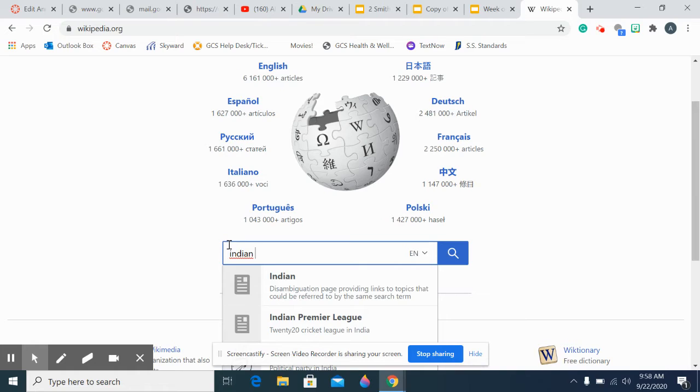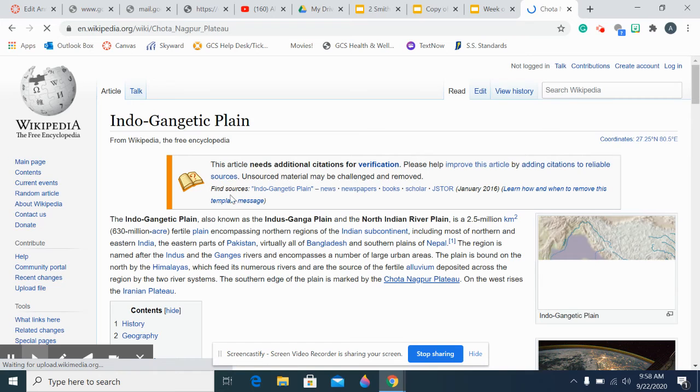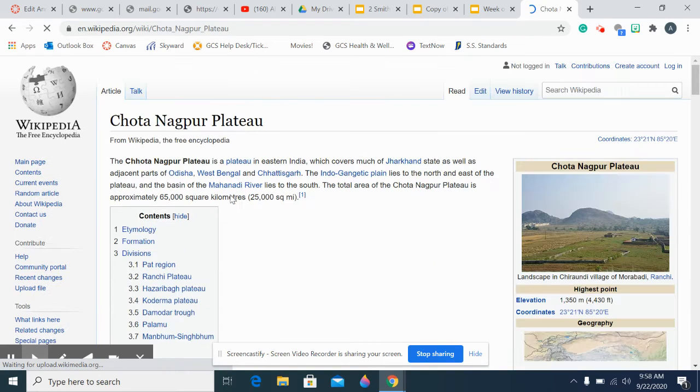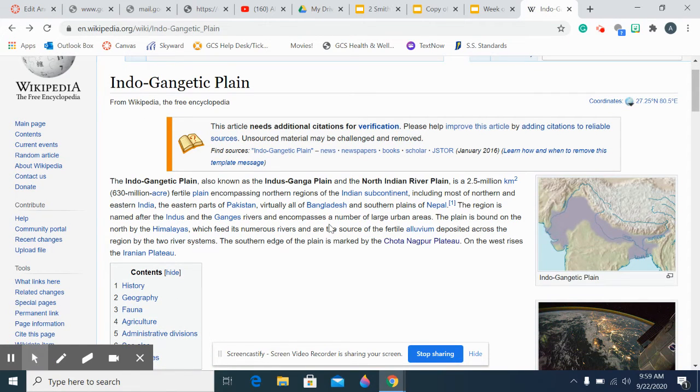So I lost my Wikipedia page, the North Indian River Plain, the Indo-Gangetic Plain. Okay. So we're going to bring that back up. So it tells us, right, we just said that it's on the continent of Asia. And so then we need to find out what country. Well, this actually takes up a couple countries. There we go. This takes up a couple countries.